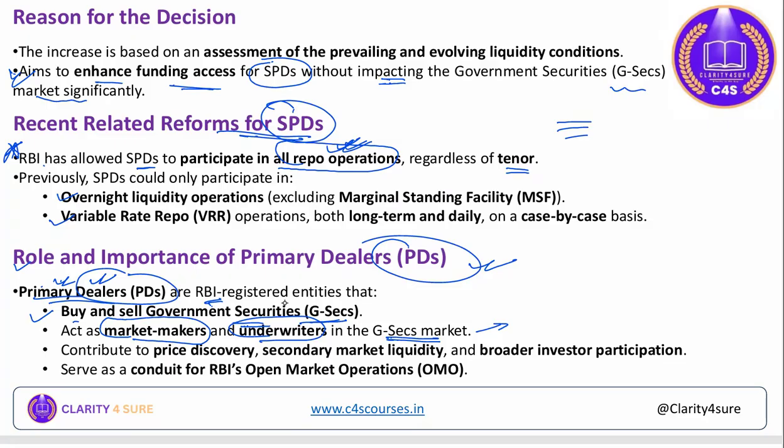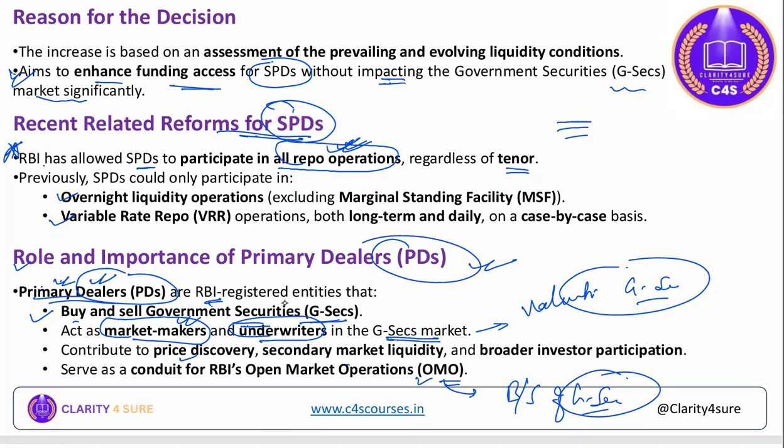Okay, they buy and sell the government securities. The underwriters used to determine the valuation of government securities. So they became the market maker in respect of government securities. They contribute to price discovery of government securities, secondary market liquidity, and broader investment participation. They serve as a conduit for RBI's open market operation, where buying and selling of government securities actually takes place in OMO, right? Buying and selling of G-Secs, right? So they serve as a conduit for RBI's open market operation. This is the tool of RBI in order to manage the liquidity in the market.